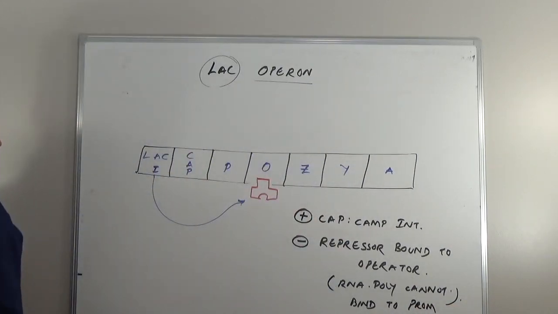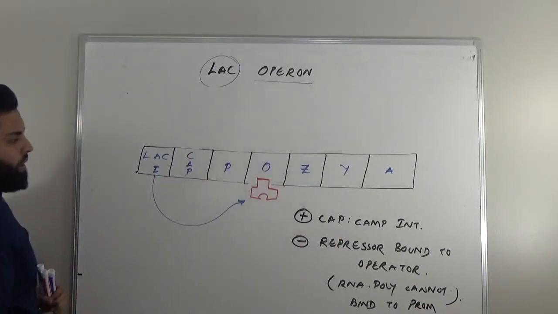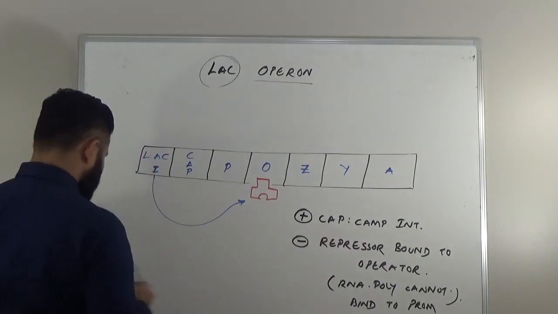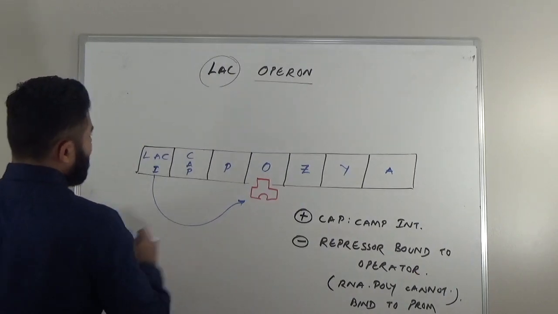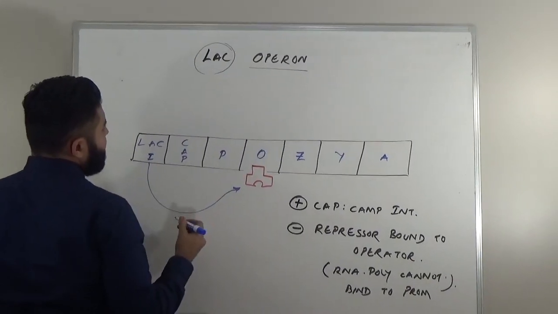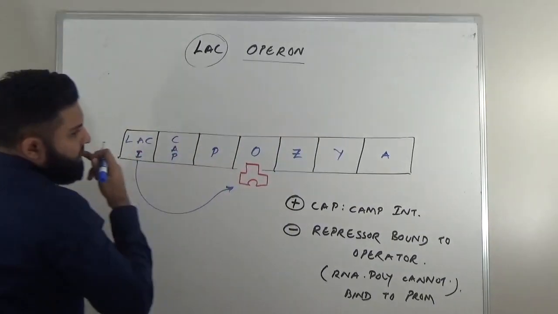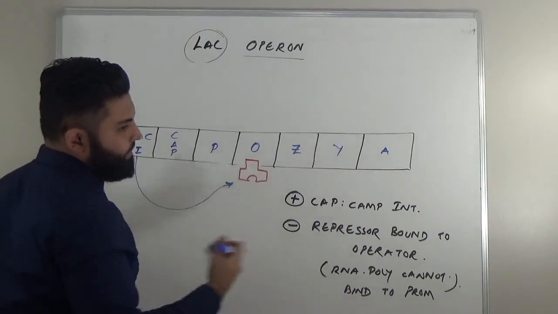Coming back to cyclic AMP, where does it come from? You might be studying glycolysis. What is the intention of glycolysis? We need ATP.